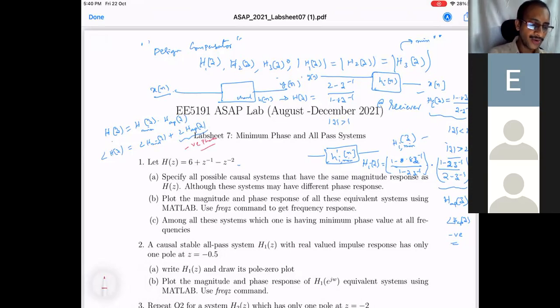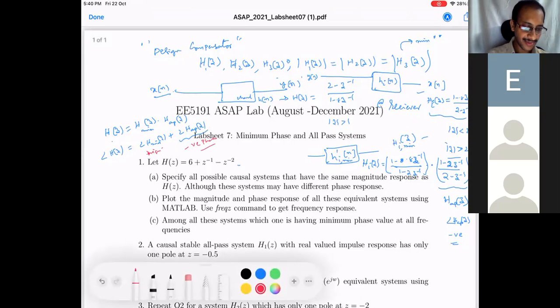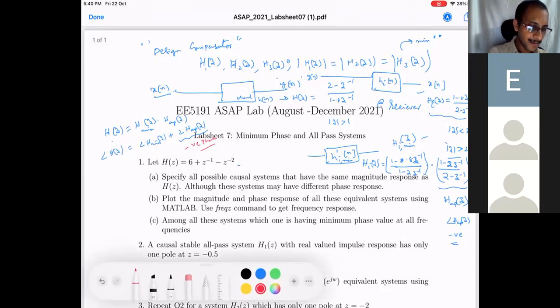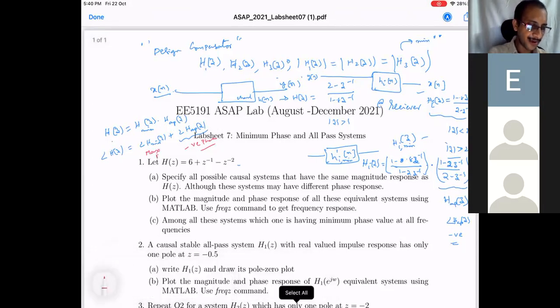If this is negative, among all the systems having the same magnitude response, H minimum will have the higher maximum phase, so that it balances out and gives all the other systems maximum phase response.